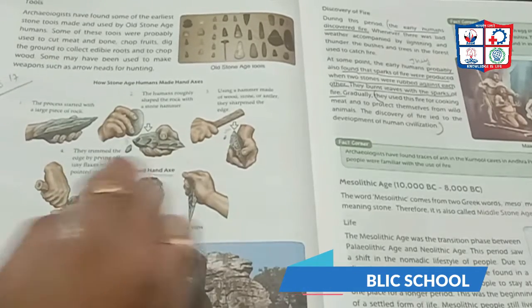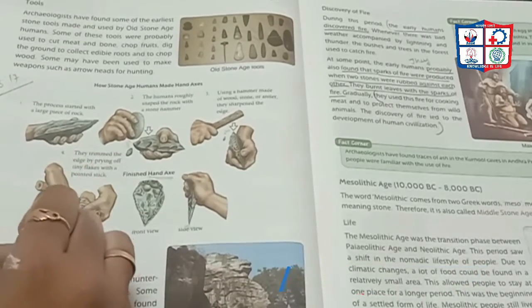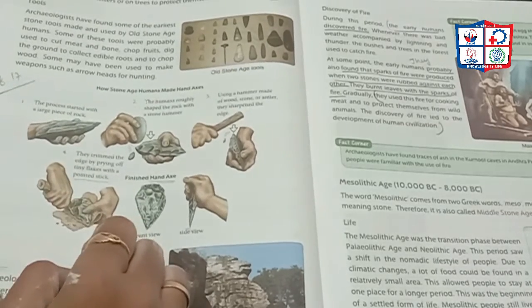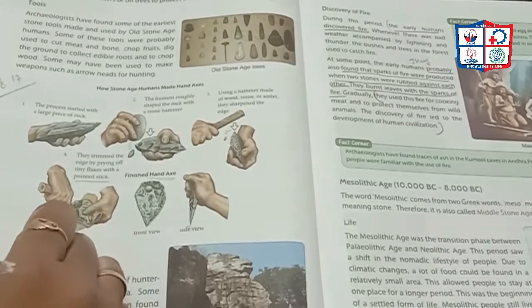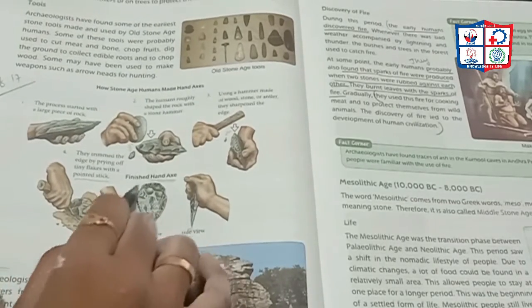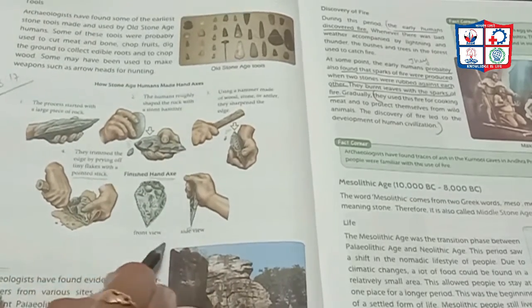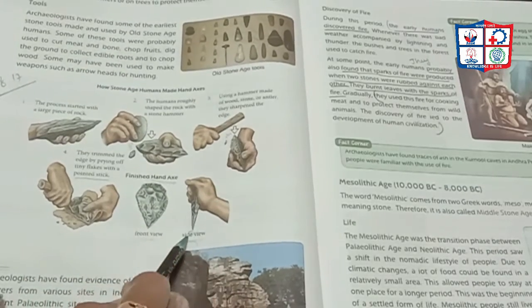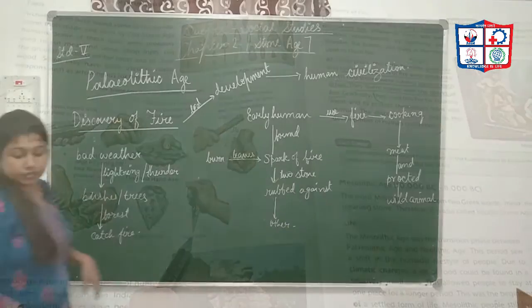In the fourth step, they trim the edges with the help of a pointed stick, and then they finish the hand axe. This is the look of the hand axe, the front view and the side view. You can see that it is very pointed.